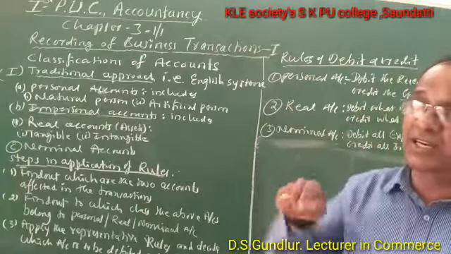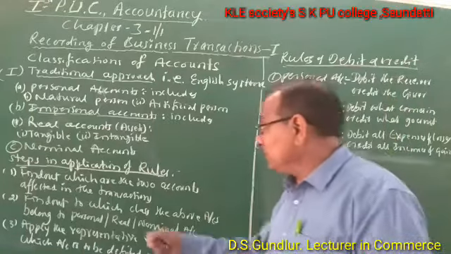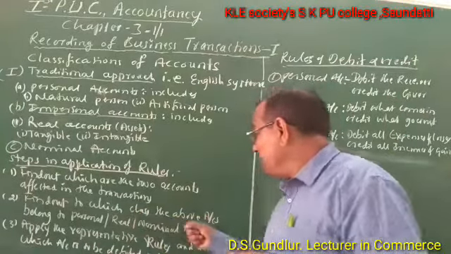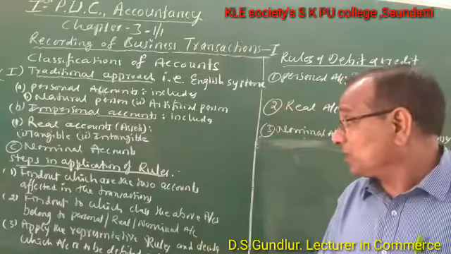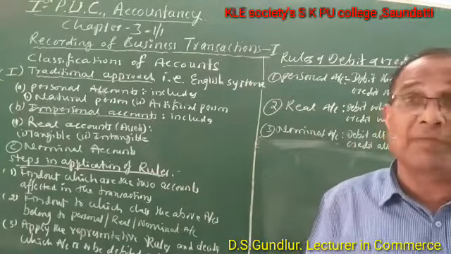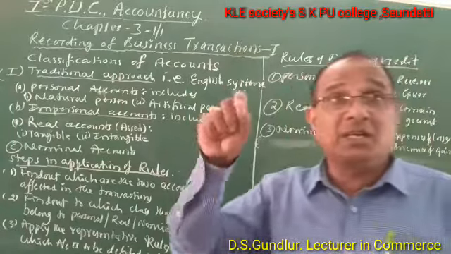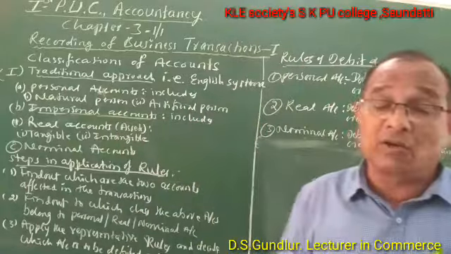After considering the two important accounts, decide which account is to be debited and which is to be credited. These two accounts belong to personal, real, or nominal, and then you can apply the personal, real, nominal rules. For example, the first account is a real account and the second is a nominal account.